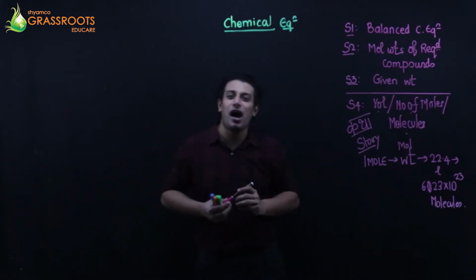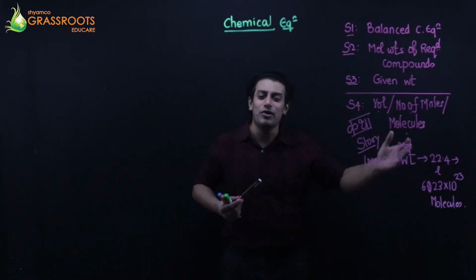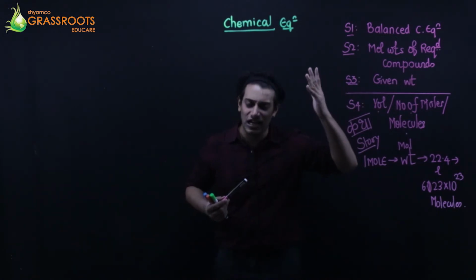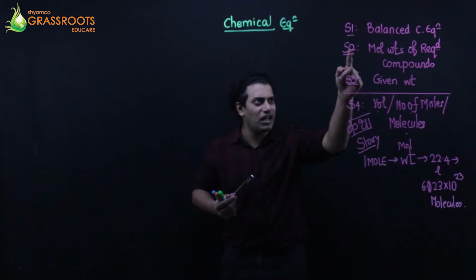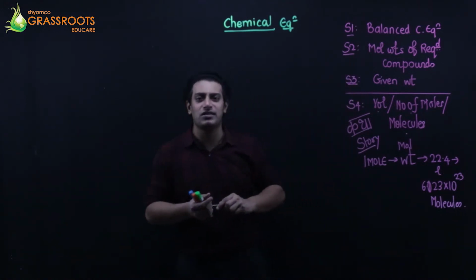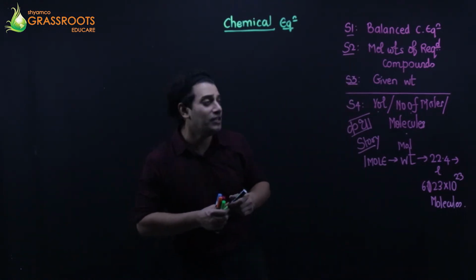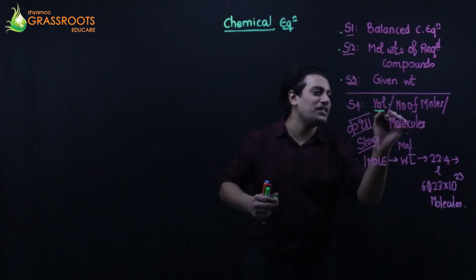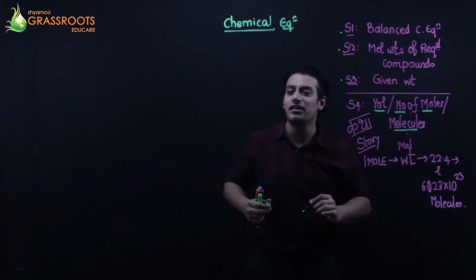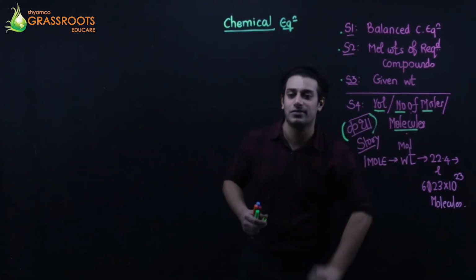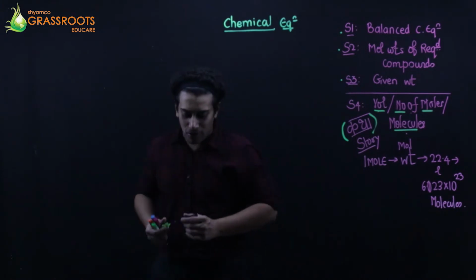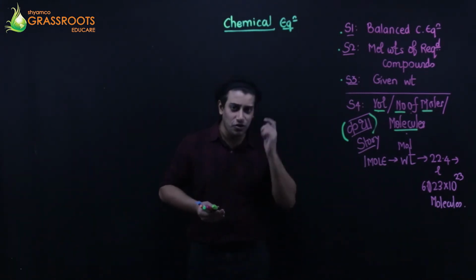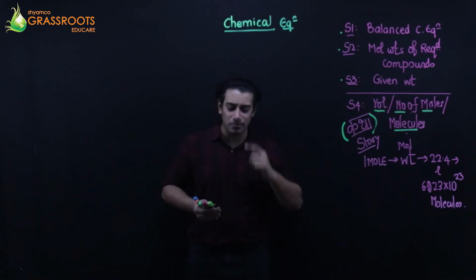When to use katha? When to use the story? When volume, number of moles, number of molecules are given. Otherwise, on the third step itself, the sum ends. But when these three things are asked, then only we go with this. Let's talk about 7 to 8 questions based on chemical equations. First, read or listen to the sum carefully.